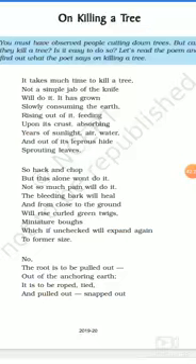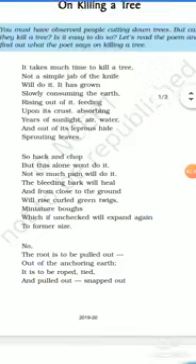Okay, I'm showing you more usage of alliteration. Let me read out where more alliterations are.